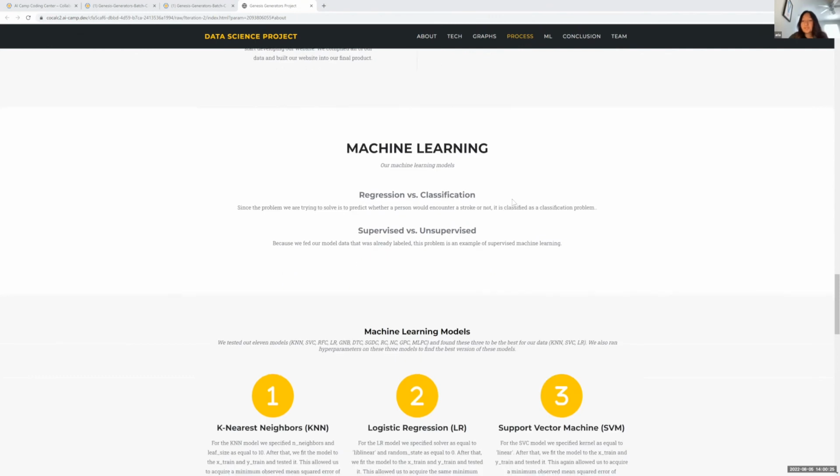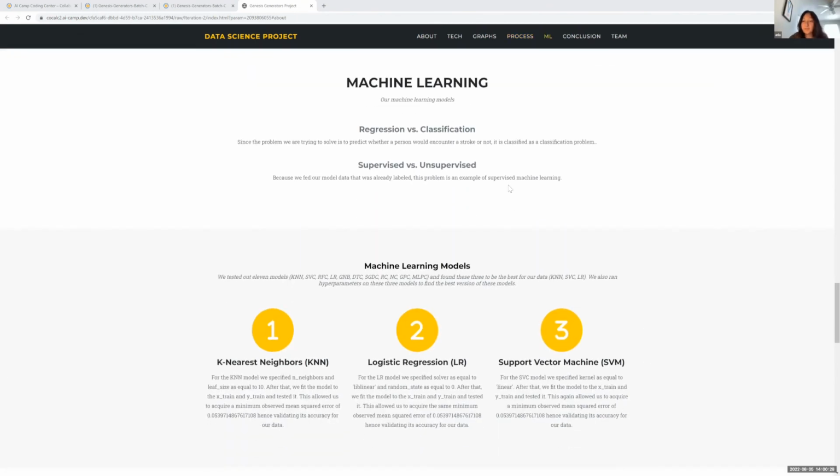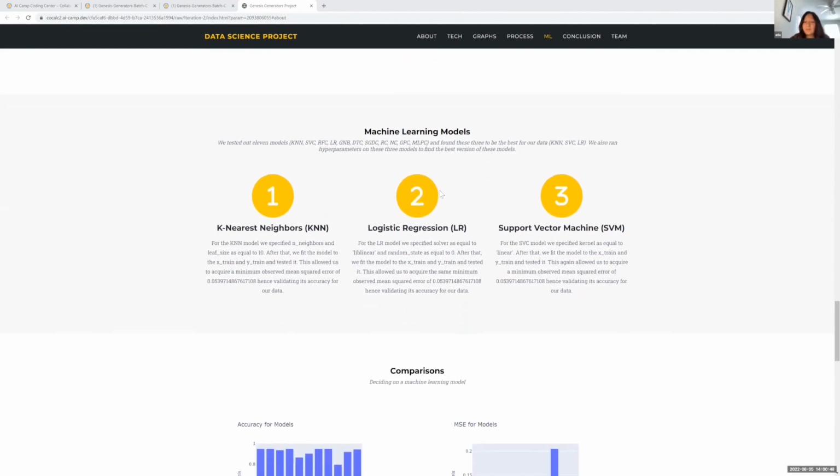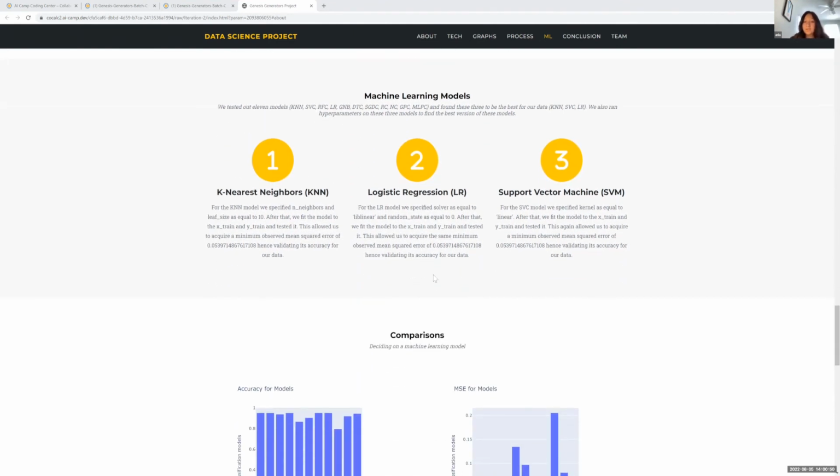For the actual machine learning part, there were 2 really big questions we had to ask at the beginning: was this regression or classification, and is this a supervised or unsupervised model? We ended up deciding that it's a classification problem and it is an example of supervised machine learning. We ended up testing out 11 different models and found that our 3 best ones were KNN, SVC, and logistic regression. We also ran a bunch of hyperparameters on these 3 models to find the best version of them.